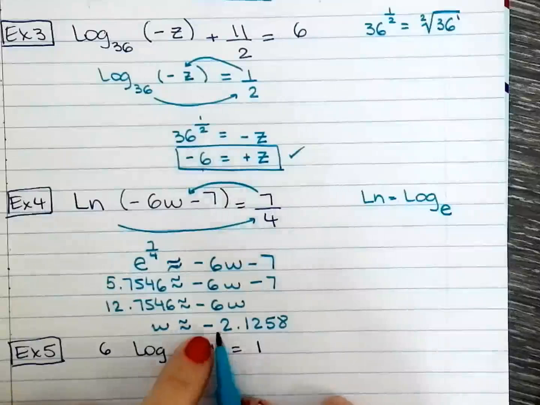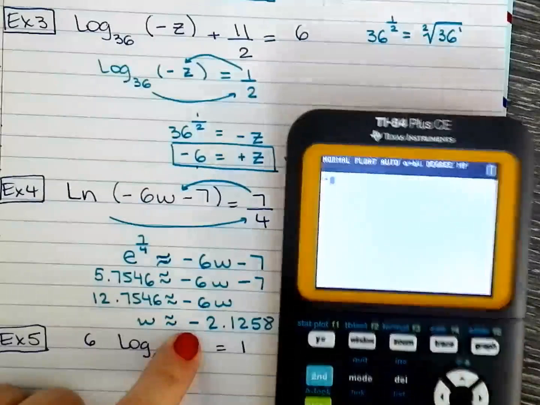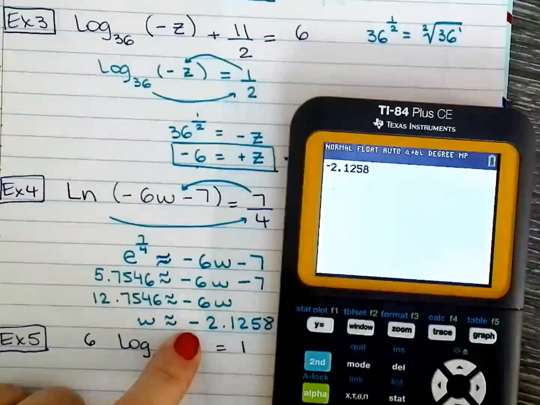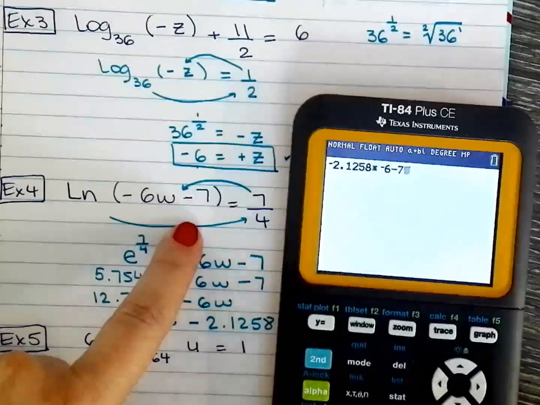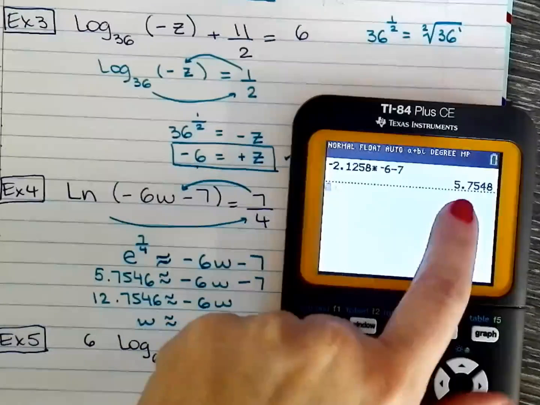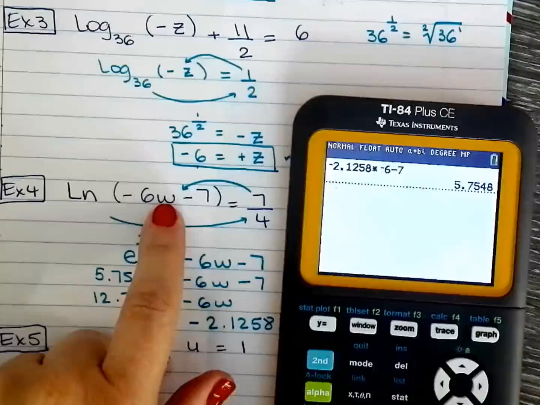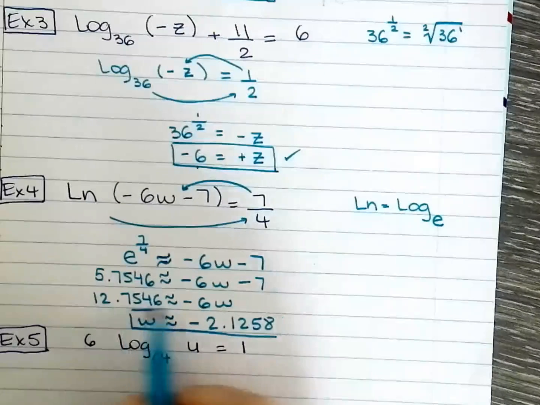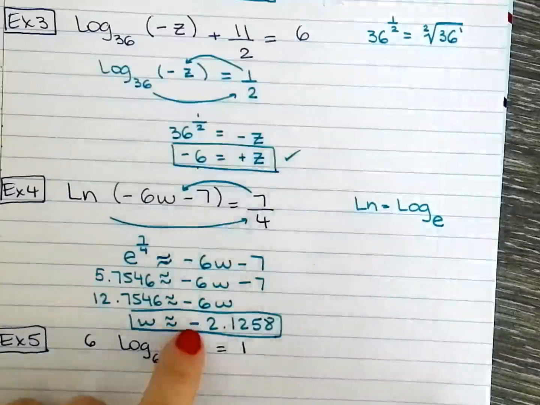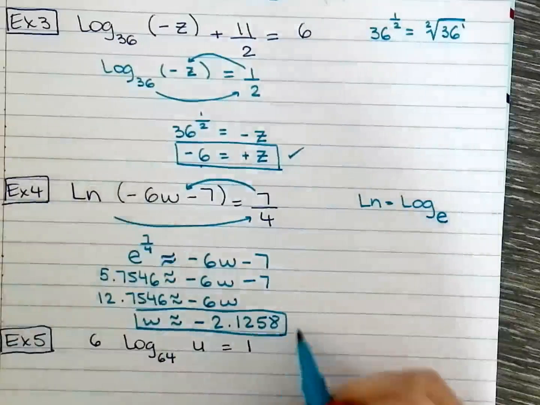So when you plug that in, we need to check, of course. So we have negative 2.1258 times negative 6 minus 7. And when you check, that gives you a positive argument on the natural log. Therefore, this is a valid answer. Even though your answer is negative, when you substitute there, your argument must be positive.